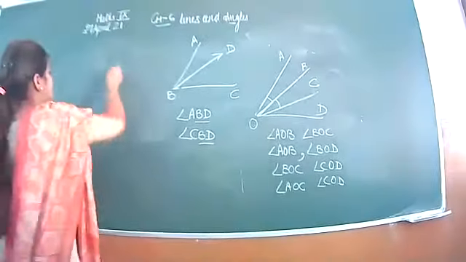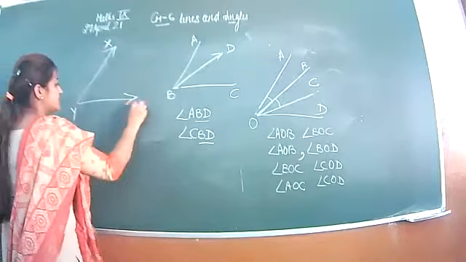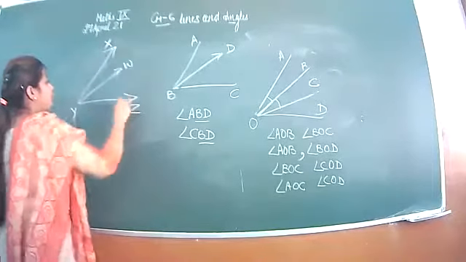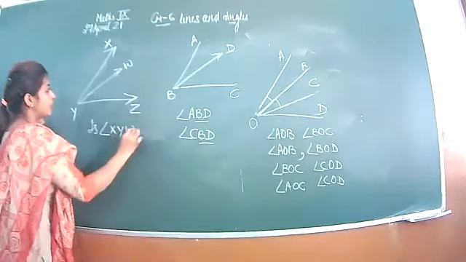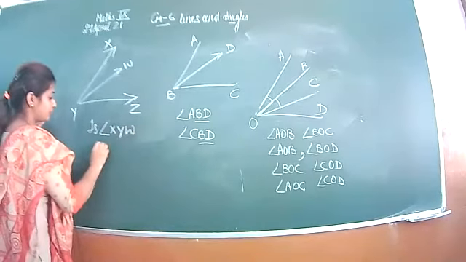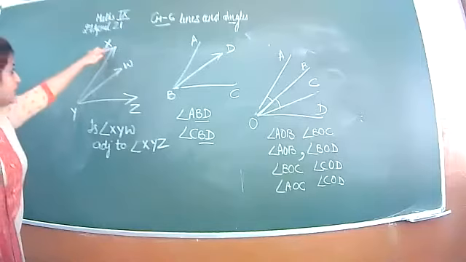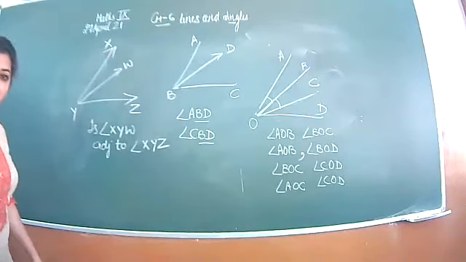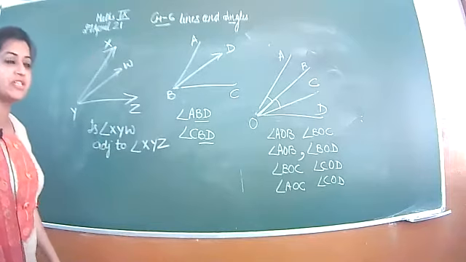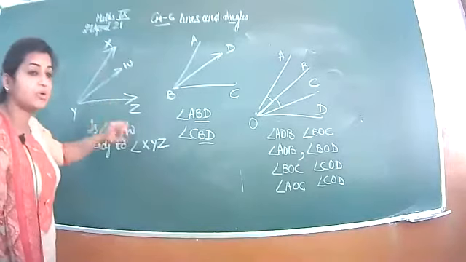Now look at this example. X, Y, Z, and this is W. Is angle XYW adjacent to angle XYZ? No beta, they are not adjacent, because this angle is lying inside the other angle. It should not be inside.